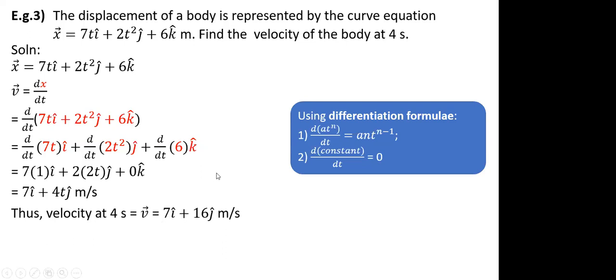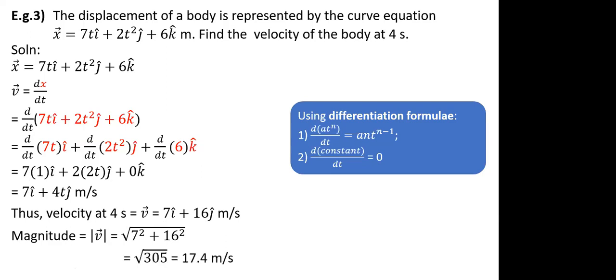And if they ask you the exact magnitude of it in the 4 options, you can move one step ahead with finding the magnitude of a vector, which is given as root of 7 square plus 16 square, nothing but root of 305, that is your 17.4. That's it. So that's your answer. Yeah, Ahan, now you understood?